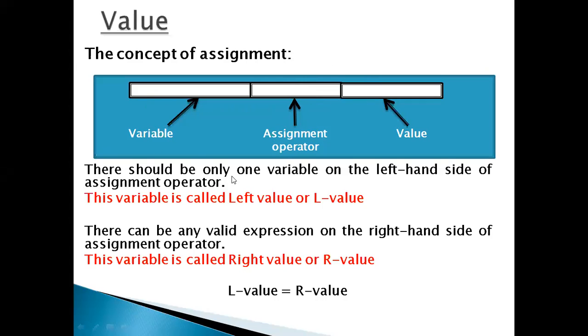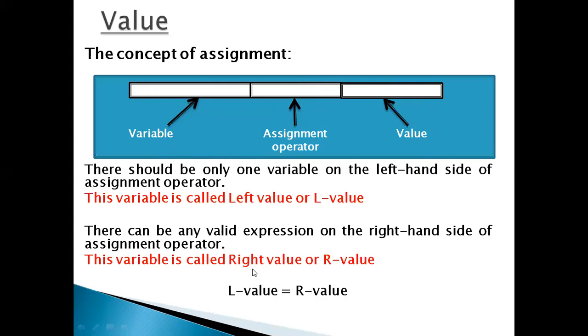So there should be only one variable on the left hand side of an assignment operator. This variable is called the left value or L value, and there can be any valid expression on the right hand side of the assignment operator.